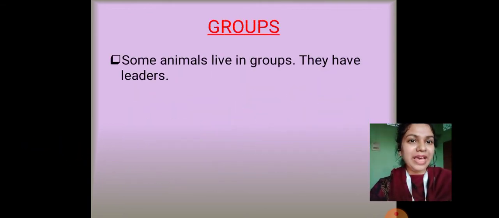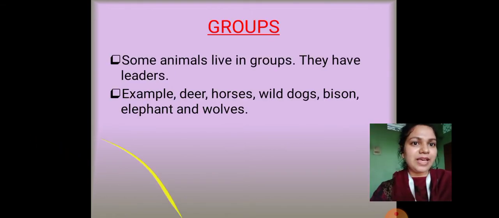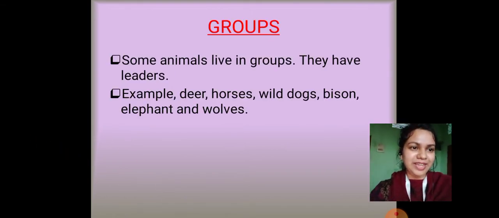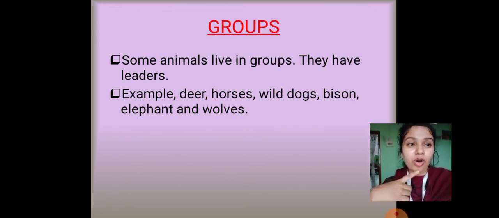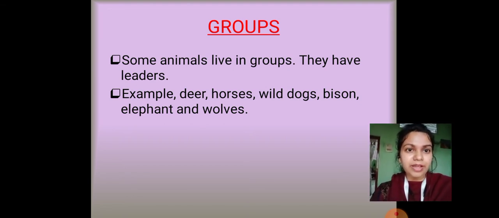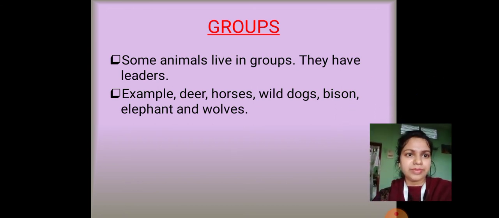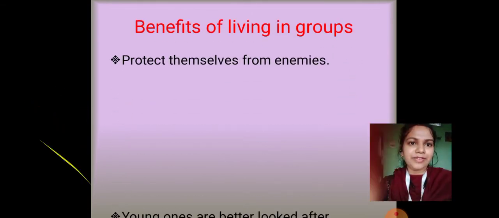Alright, so we had learned in our previous classes that some animals like living in groups, right? And some animals like living alone. For example, deer, horses, wild dogs, bisons, elephants and wolves live in groups, right? And today we will learn why these animals like living in groups. Okay, benefits of living in groups.